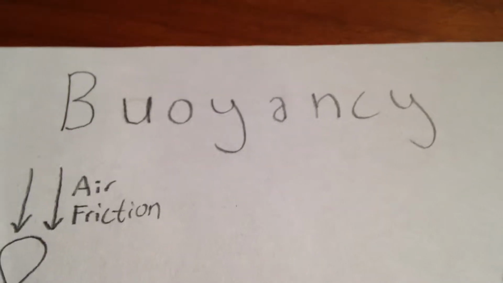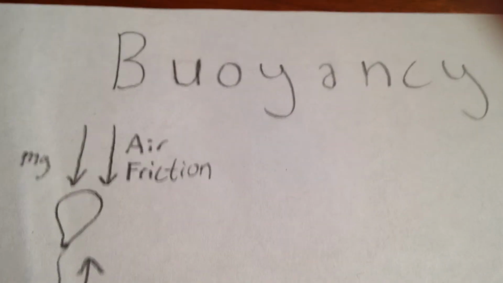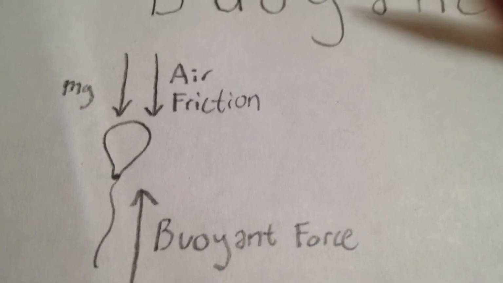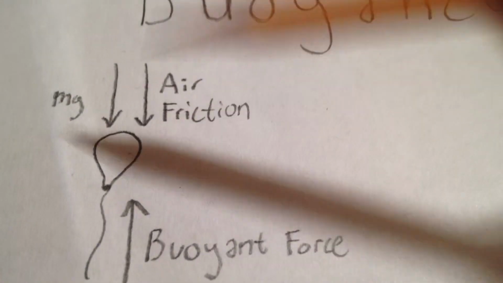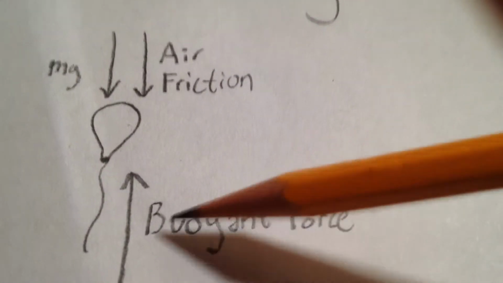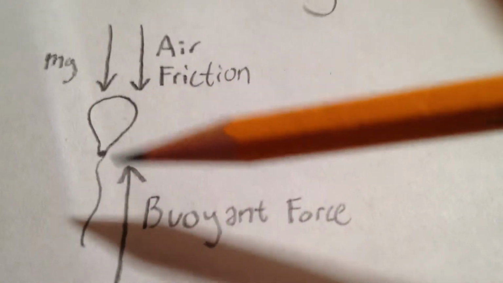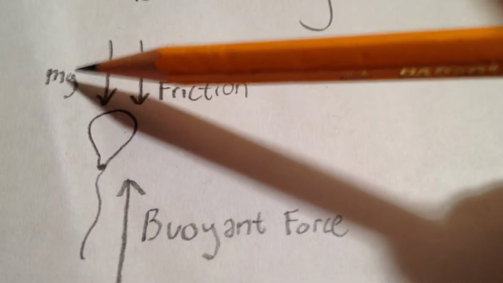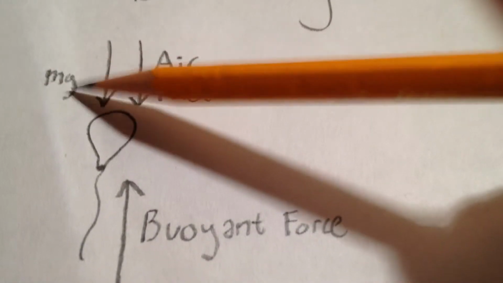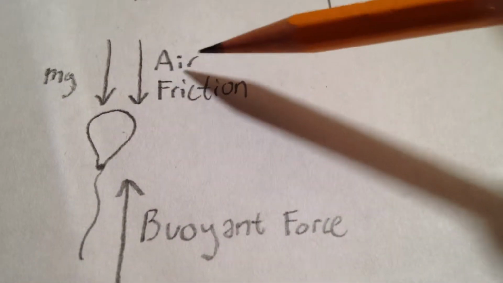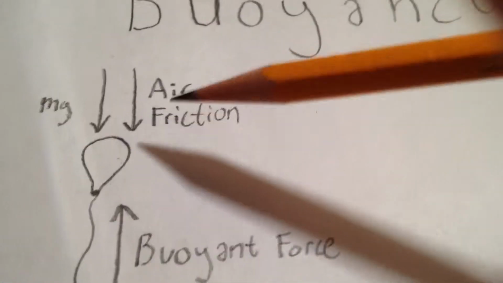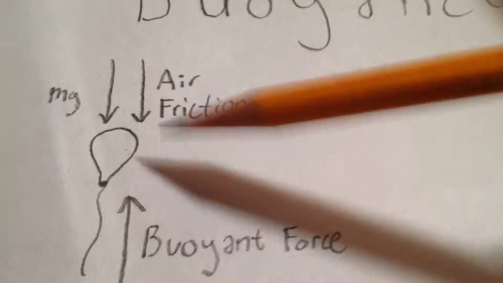So let's talk about some of the basics of buoyancy, and I'd like to do this by starting with an example of a helium balloon. Now, buoyancy is a force. There's going to be a buoyant force pushing the balloon up. As the balloon moves up, the balloon has a weight equal to the mass times the acceleration due to gravity, mg, and there's also a force downward on it from air friction. So the buoyant force has to overcome that.